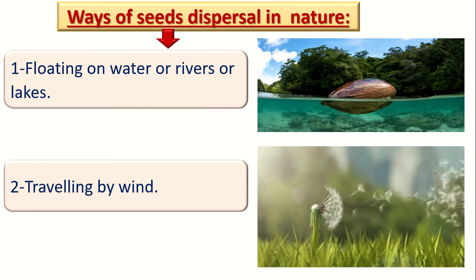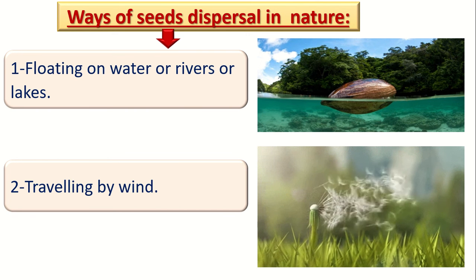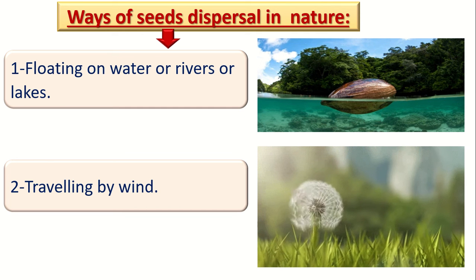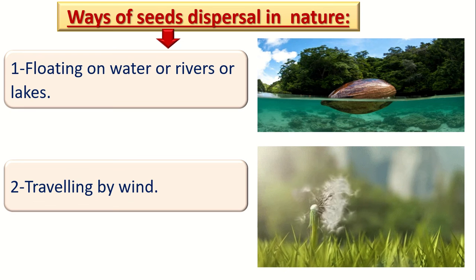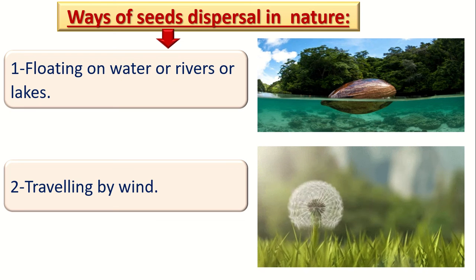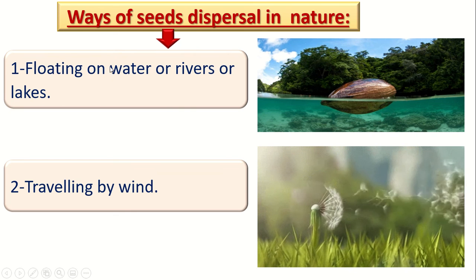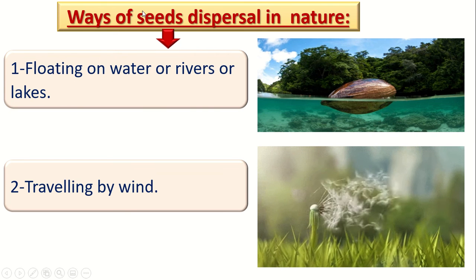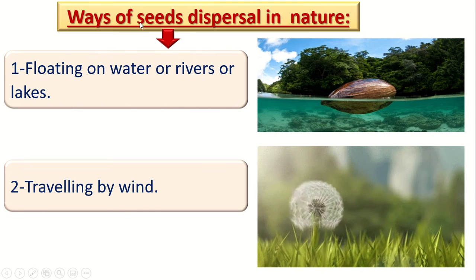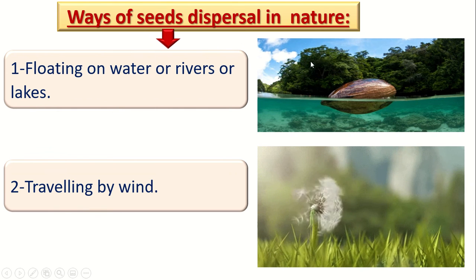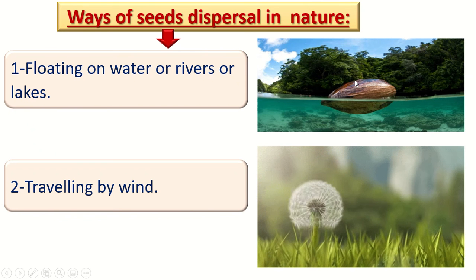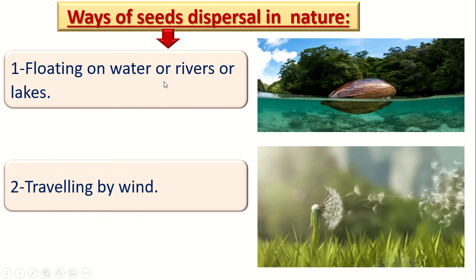How can we put the seeds on the soil? Must humans get all the seeds from the plant and put them on the soil? No. The seeds can travel from one place to another in other ways. These ways are called seed dispersal. Repeat after me: seed dispersal. Seed dispersal means the seeds travel from one place to another.